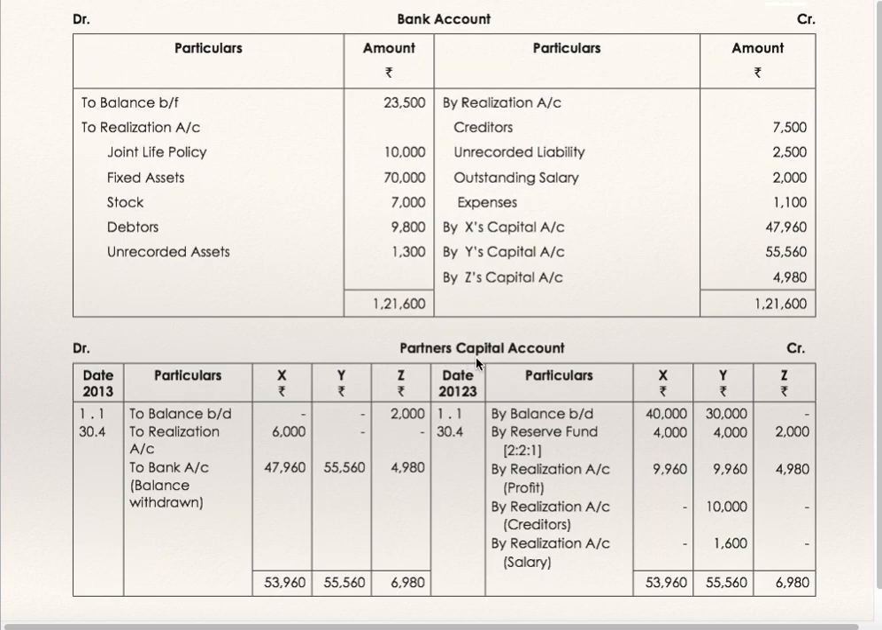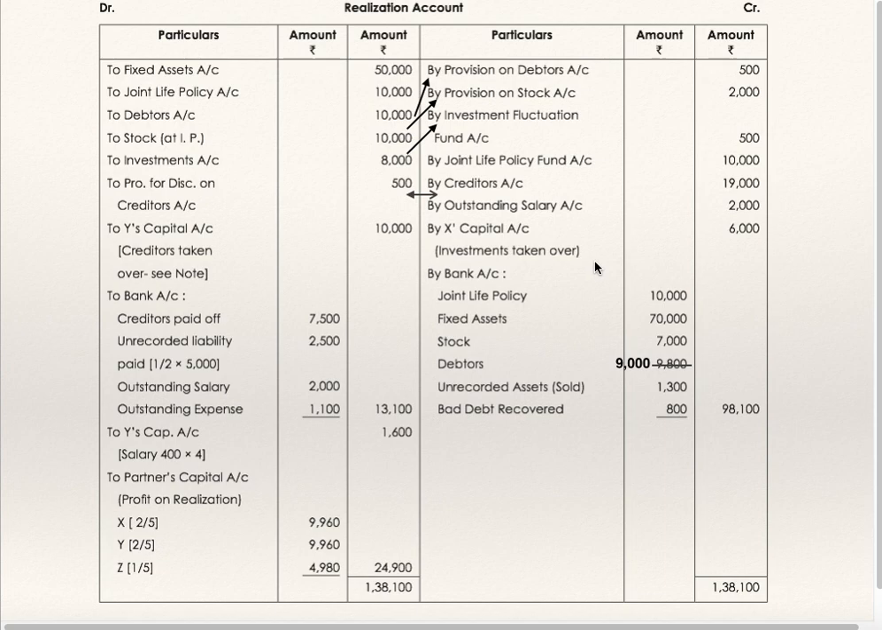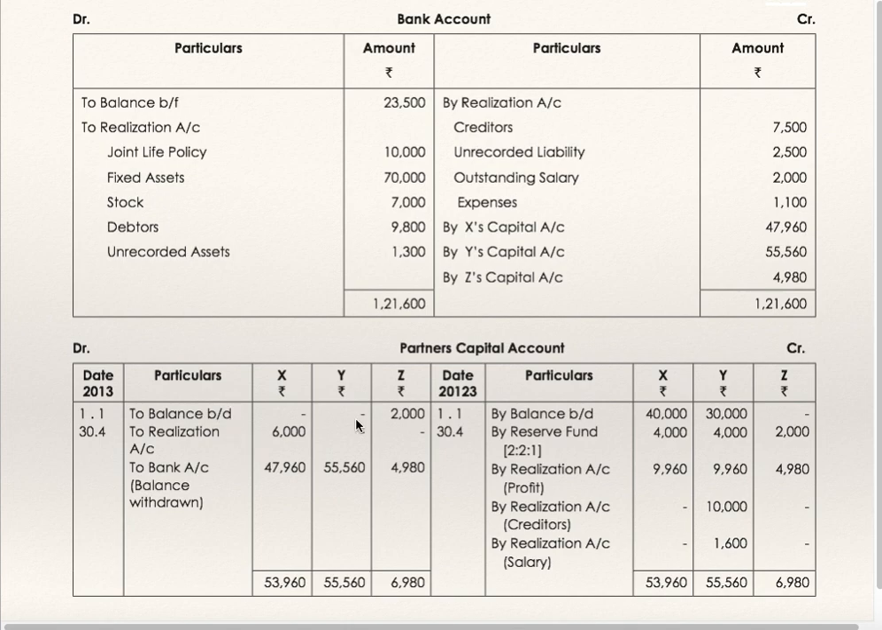Now we'll go to the partners' capital account. By balance brought down for X and Y. To balance brought down for Z, because Z's capital balance was given on the asset side, it is having a debit balance. Reserve fund is to be distributed. Realization profit we have just seen. Y has taken creditors. This is the outstanding salary of Y. Then X account 6,000. Just now we have seen these investments are taken over at 6,000 by X. Then balance this account, close X, Y, Z's accounts and transfer it to bank account.